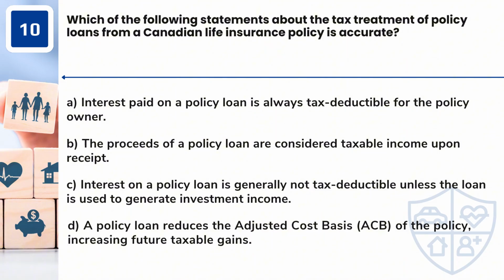Question 10. Which of the following statements about the tax treatment of policy loans from a Canadian life insurance policy is accurate? A. Interest paid on a policy loan is always tax-deductible for the policy owner. B. The proceeds of a policy loan are considered taxable income upon receipt. C. Interest on a policy loan is generally not tax-deductible unless the loan is used to generate investment income. D. A policy loan reduces the adjusted cost basis, ACB, of the policy, increasing future taxable gains.